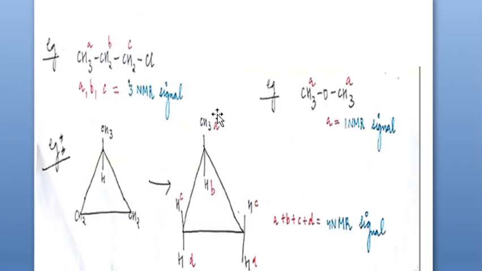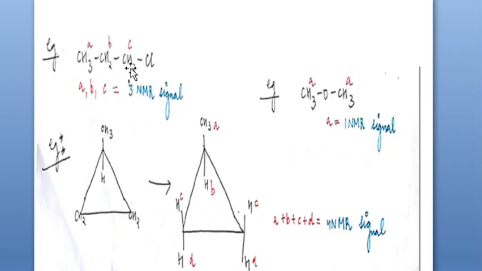Now look at this chloropropane example. This CH3 has a different environment from this CH2. Therefore both are different. What about the CH2 B and CH2 C types? Both are different, because on this side chlorine is there and on this side it is CH2. But this one is experiencing CH2 on this side and CH3 on this side. So both are different. So you'll have A set, B set and C set.